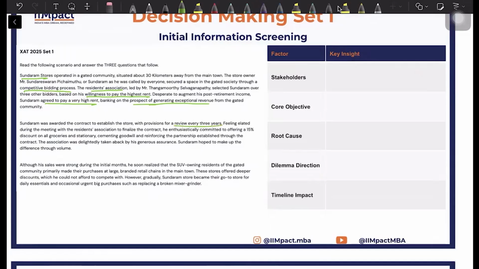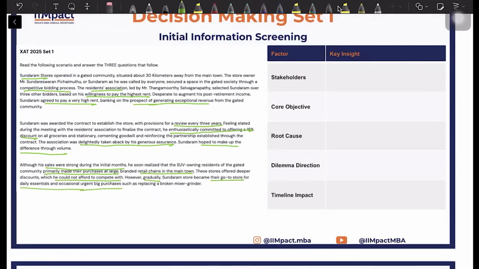Review every 3 years. Enthusiastically committed to offering a 15% discount. Delightfully taken aback by his generous assurance. Hope to make up the difference through volume. Sales were strong during the initial months. Primarily made their purchase at large retail stores in the main town. He could not afford to compete with them. Gradually became go-to store for daily essentials and occasional urgent big purchases.